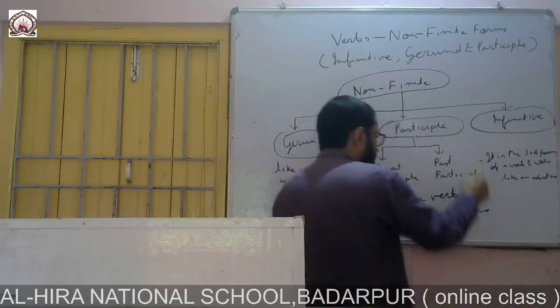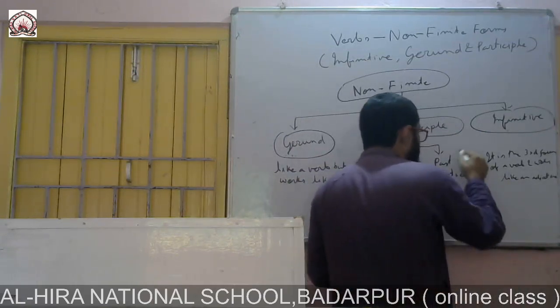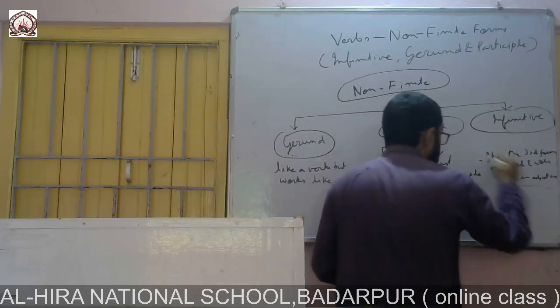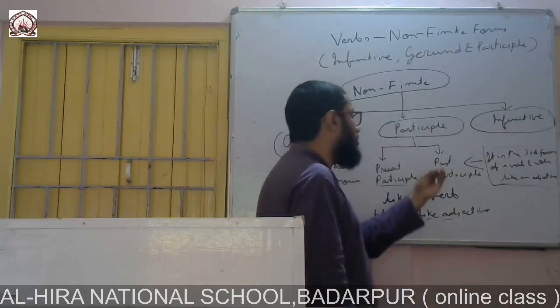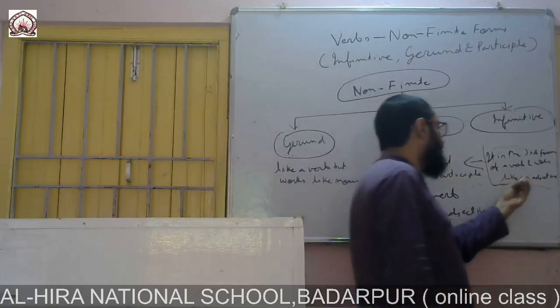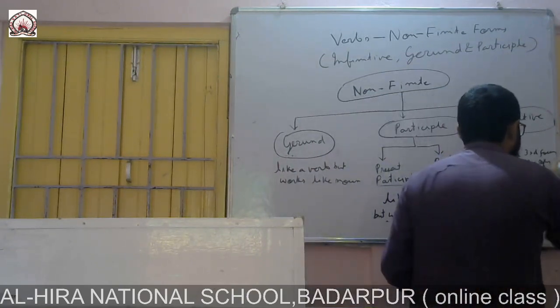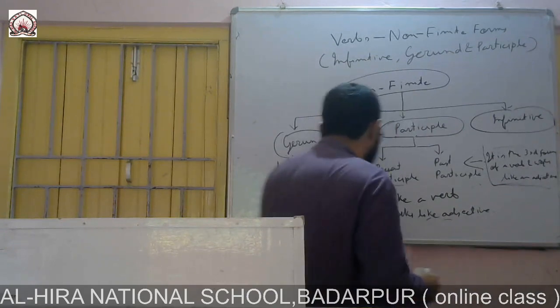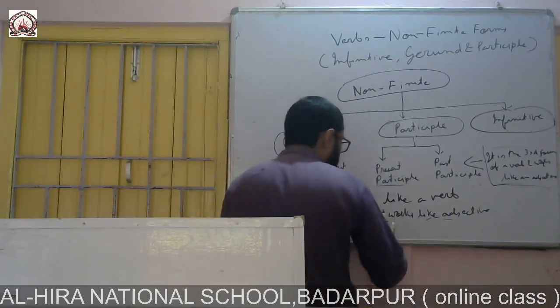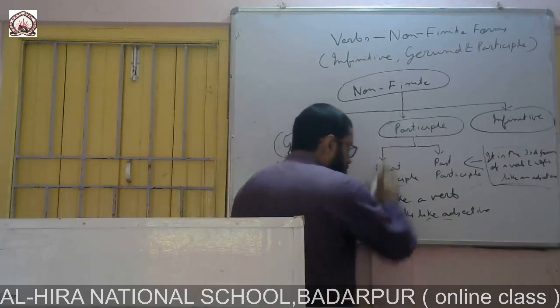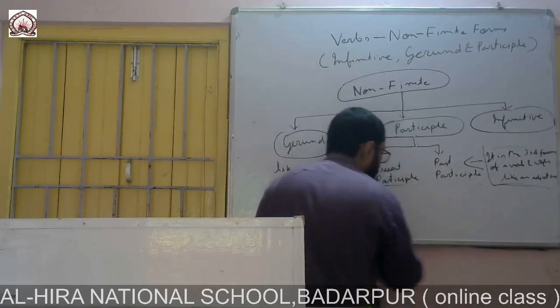Here I have found no space, that is why I have written it here. Okay, it is the third form of a verb and works like an adjective. For example, I hope you have understood this point, that is why I am writing this.